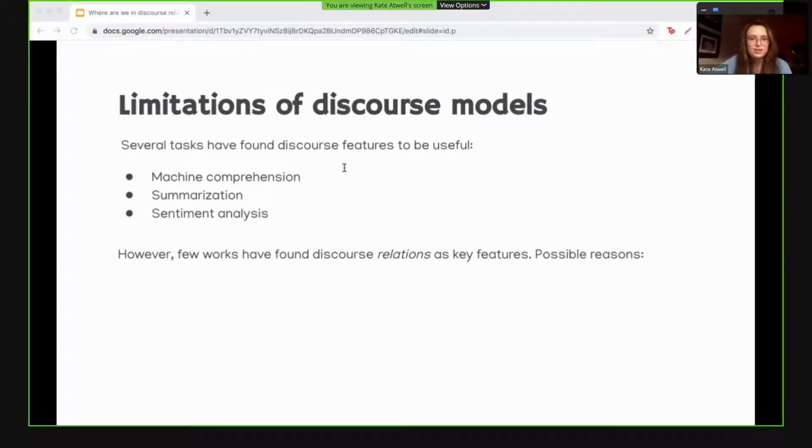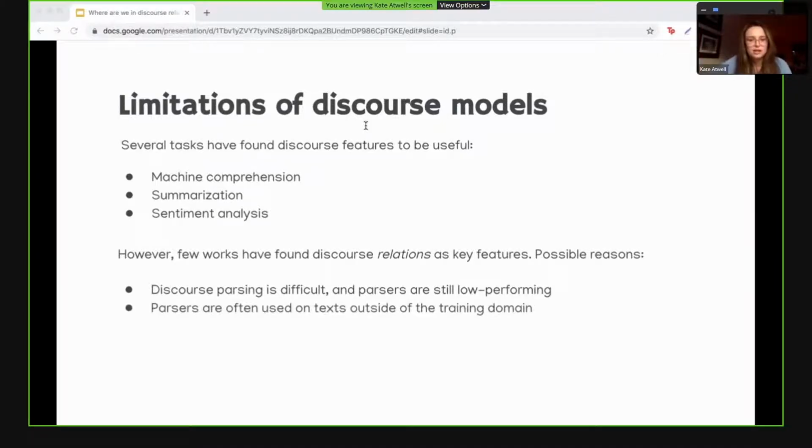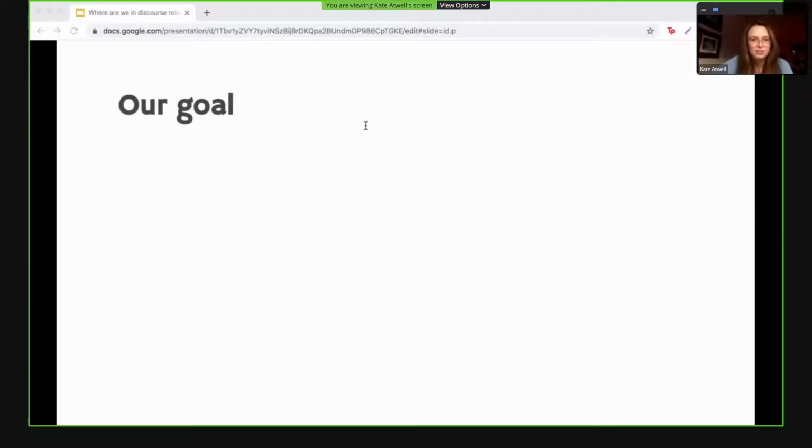For one, discourse parsing is a very difficult task, and parsers still don't have high F1 scores, with even state-of-the-art models still having F1 scores below 50%. Parsers are also trained on a very narrow training set, 10 Treebank articles, which are Wall Street Journal articles collected over a 3-year period starting in 1989. If you try to run these models on, say, a corpus of movie reviews, you can see why this may cause the performance to be that much worse.